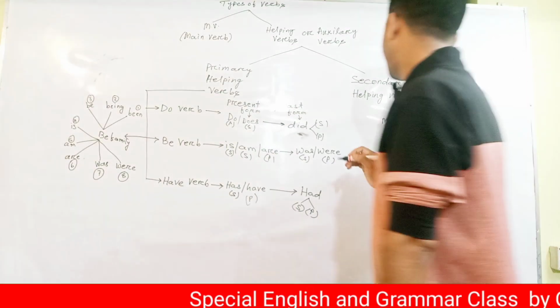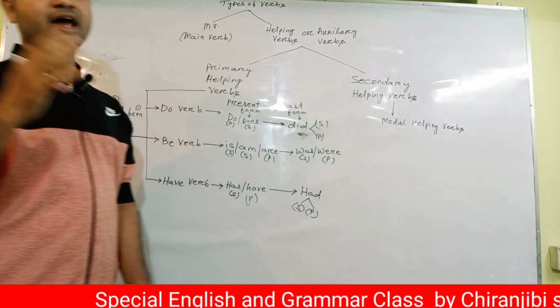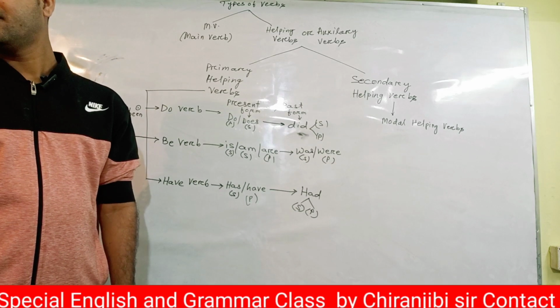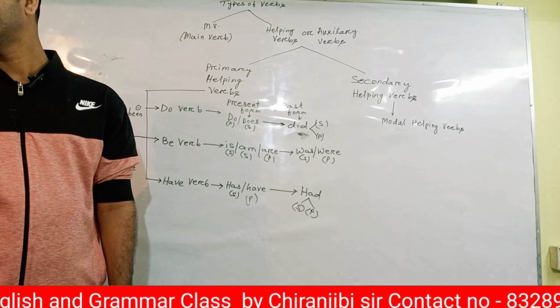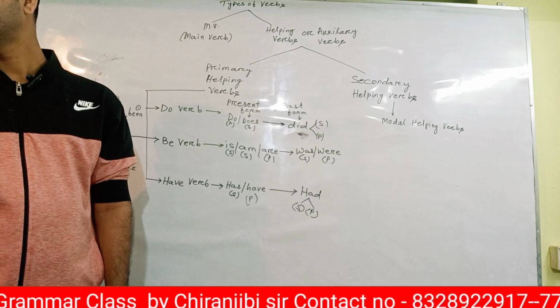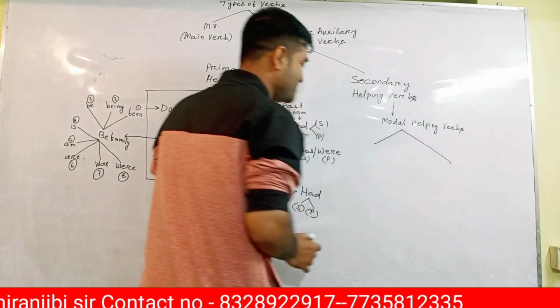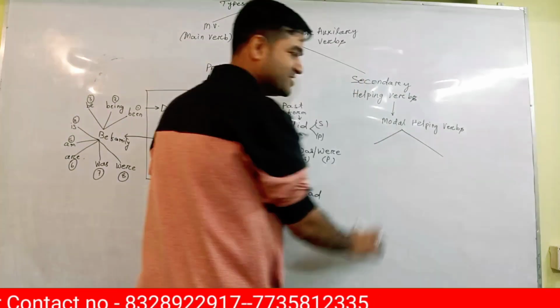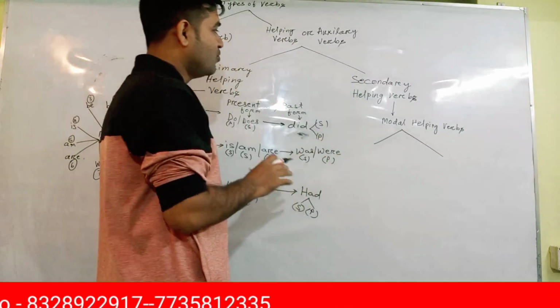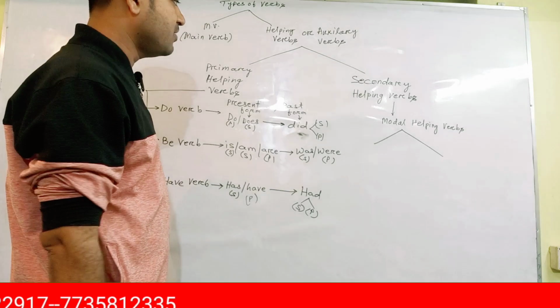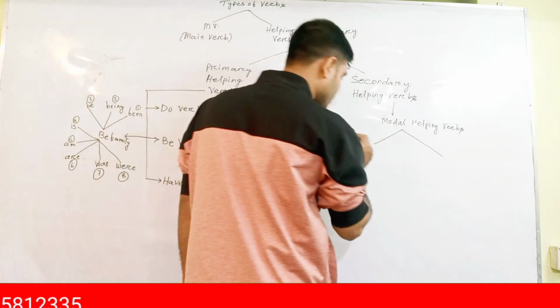Okay. Now modal helping verbs again are of 2 types. You ask a question or is it a suggestion? Okay, listen. Modal helping verbs, the secondary auxiliaries or secondary helping verbs, are of 2 types.